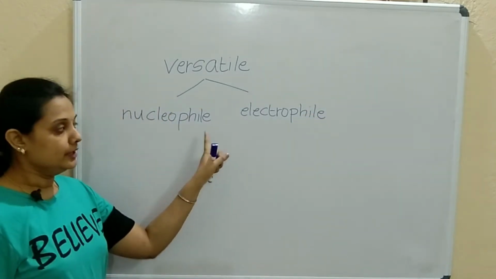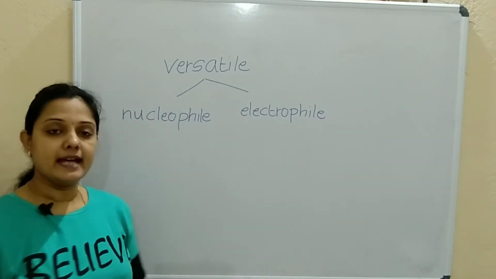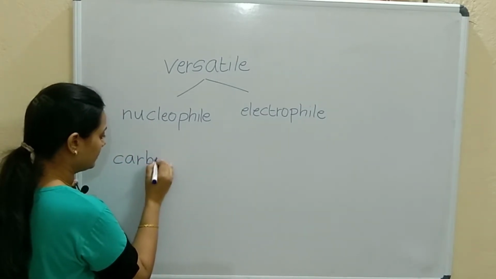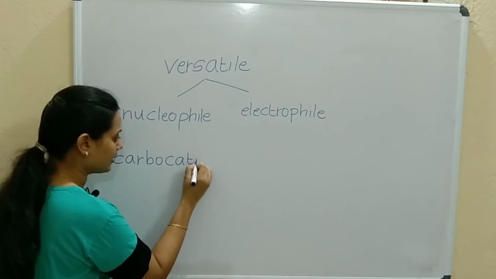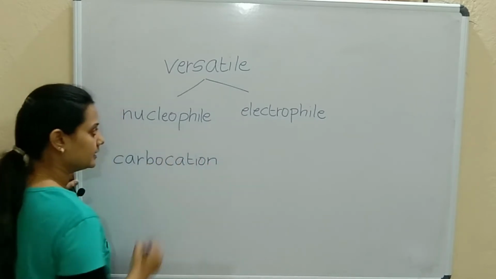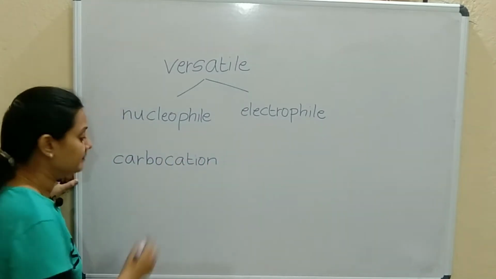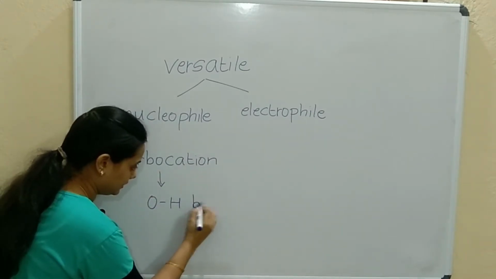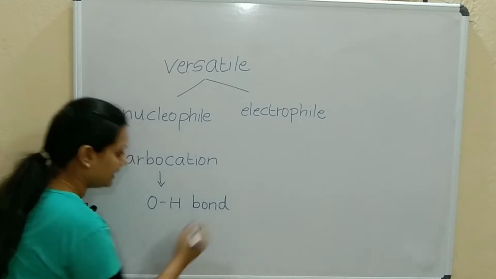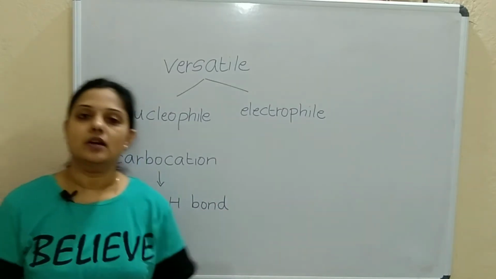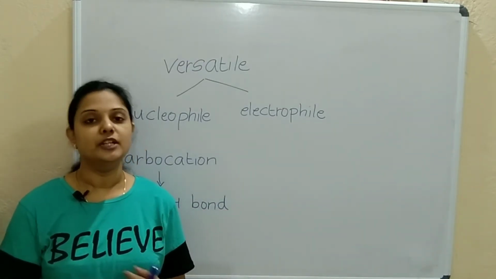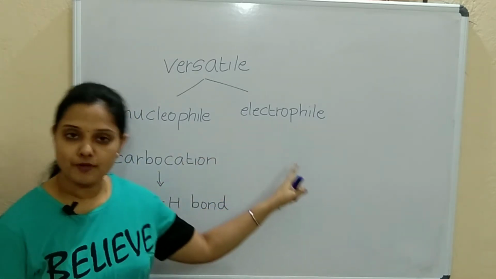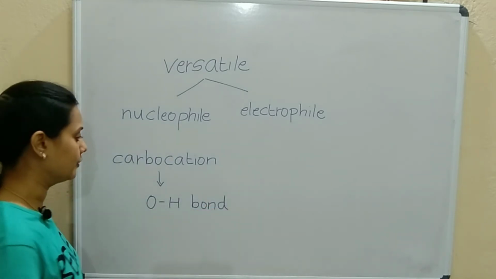Nucleophile: when alcohols react with a carbocation, at that time the OH bond breaks, and alcohols will react as a nucleophile. So we'll take one example. I'll just let you know how it acts as an electrophile.